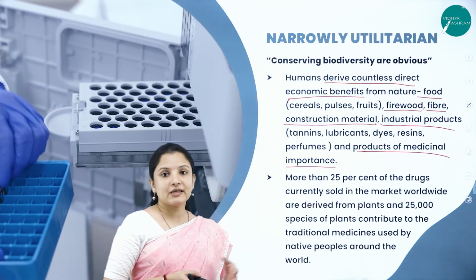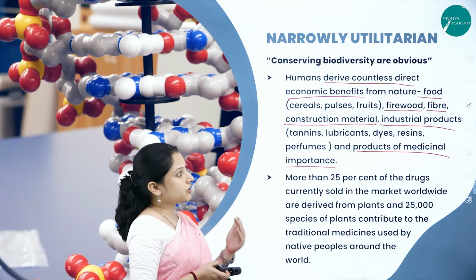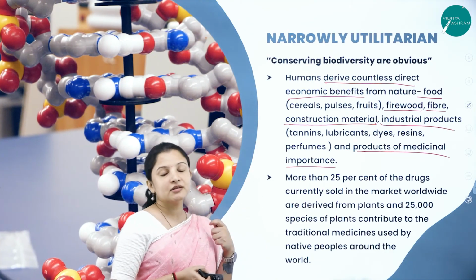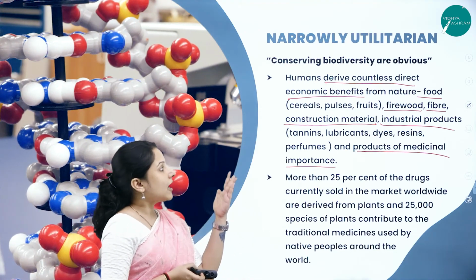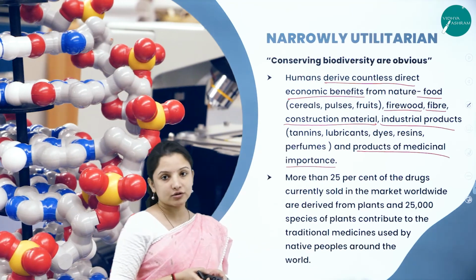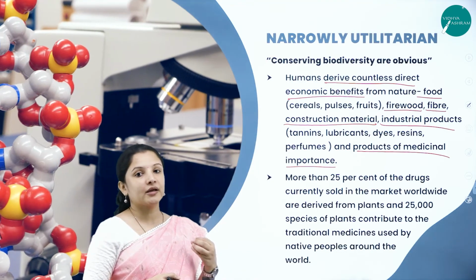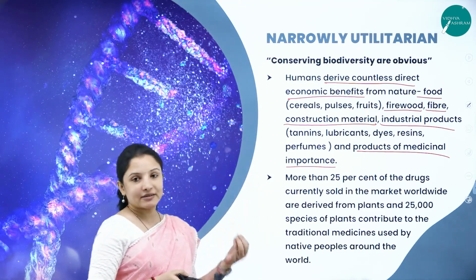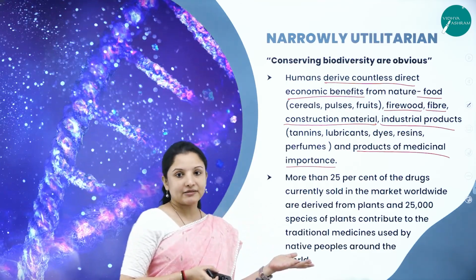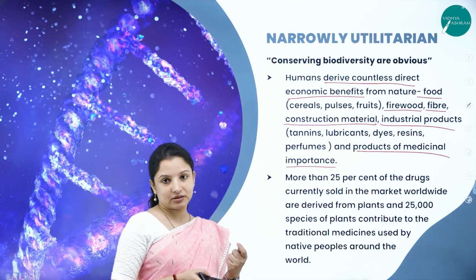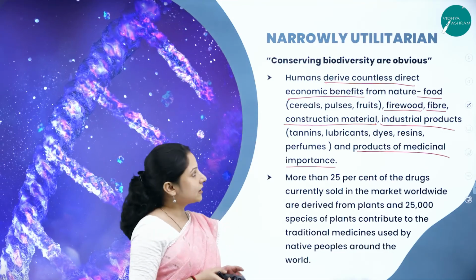For that we need trees and we need to depend directly on nature, and for food also we need to depend on nature. For the fiber that is needed to make ropes and such things, we need to depend on nature, and for industrial products also we depend on nature, such as to make lubricants, leather, tannins, dyes, resins and some perfumes. That also we directly get from plants, right? Resins are nothing but the gum-like substances obtained from plants. So all that we directly depend on nature for.